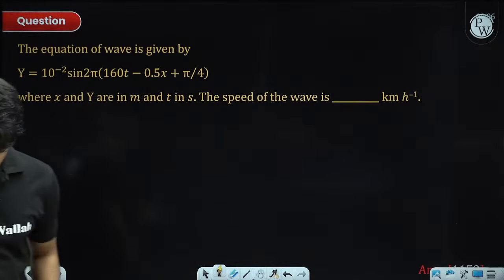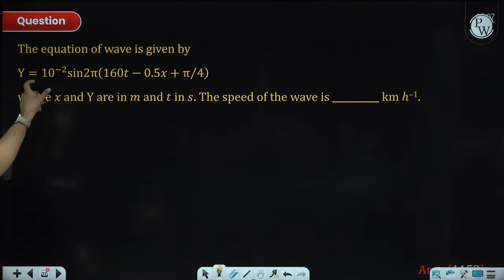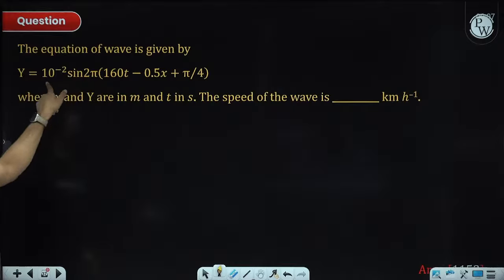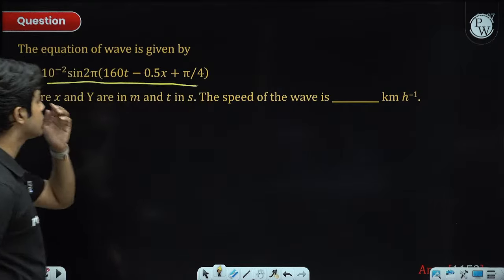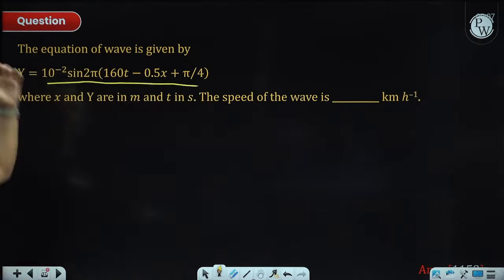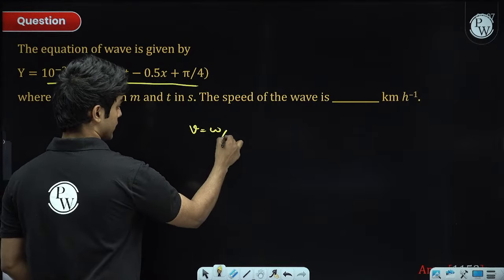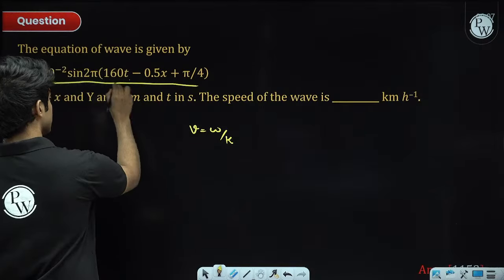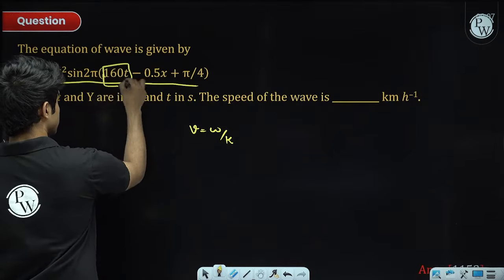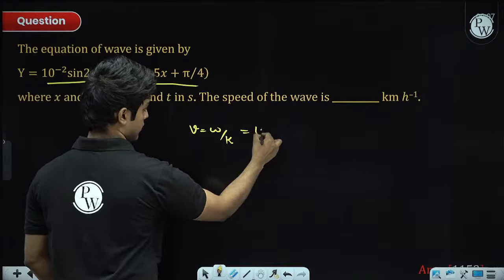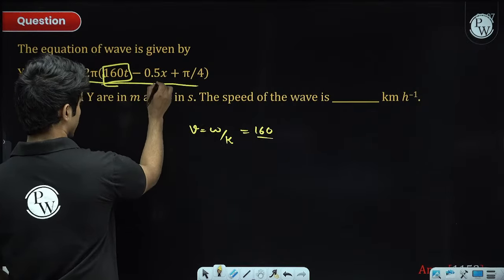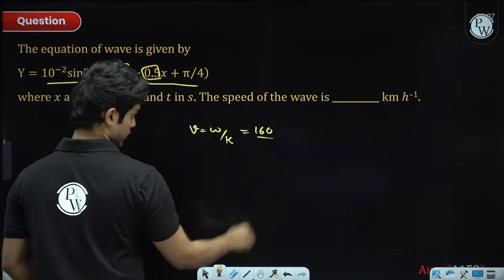This question is also repeating constantly, where we have the equation of a traveling wave and they are asking for the speed of the wave. This formula is just straightforward: it is omega by k. Omega is the coefficient of t inside the sine function, and k is the coefficient of x inside the sine function.